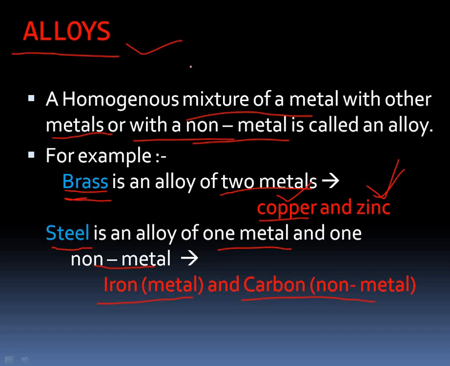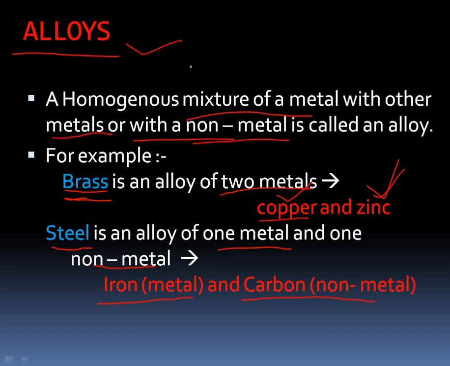So we mix some percentage of copper into gold, because mixing copper makes the gold a little harder, so we can use it very easily for making jewelry.